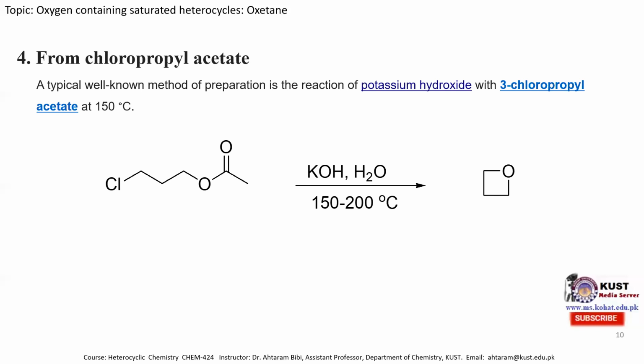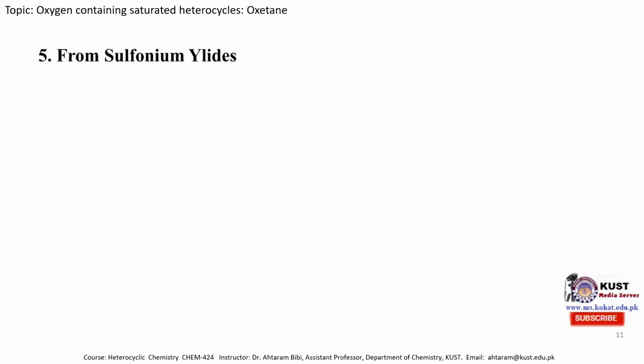So it's a simple reaction: when 3-chloropropyl acetate is heated at 150 to 200 degrees centigrade in the presence of base, then we can obtain the oxetane molecule.